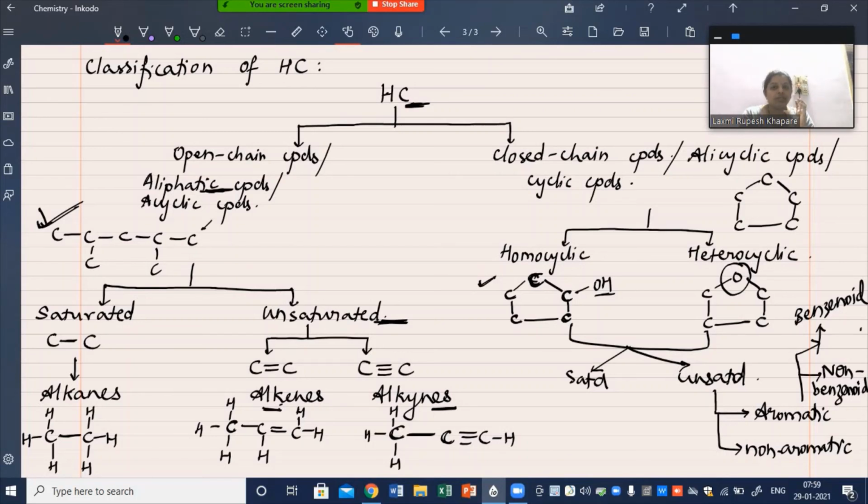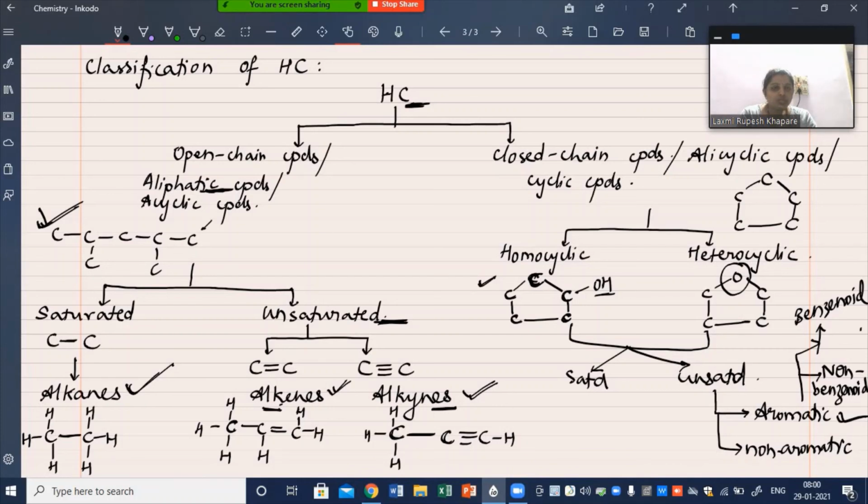The major parts that we are going to focus on in this chapter of hydrocarbons would be alkanes, alkenes, alkynes, and aromatic compounds.